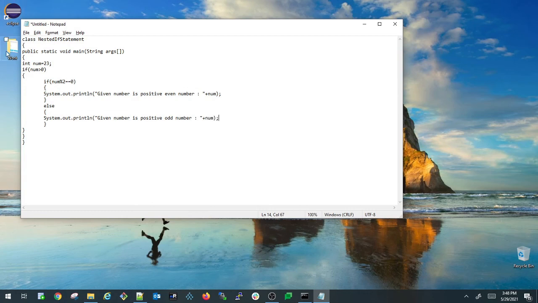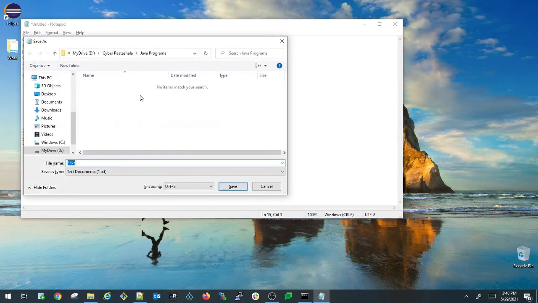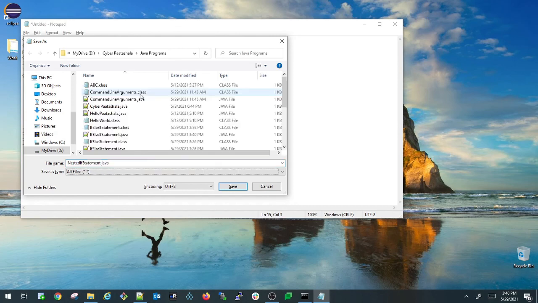If you see here, the inner if else statement was written inside the outer if block. So the outer if block condition is if the number is greater than 0, then only it will execute the if else statement inside the if block. So let us save this program. I'm going to save it with NestedIfStatement.java.